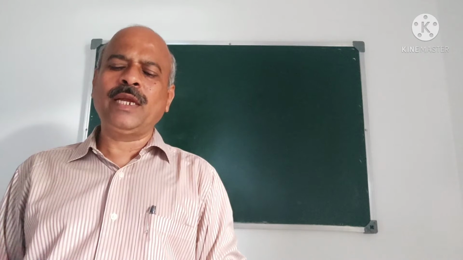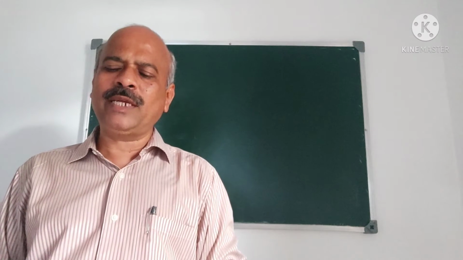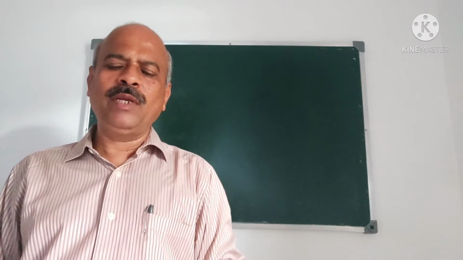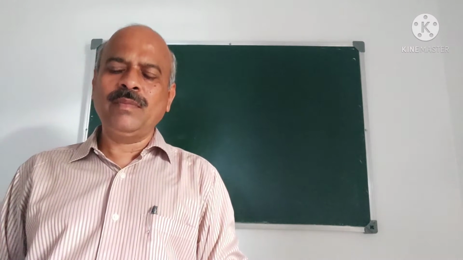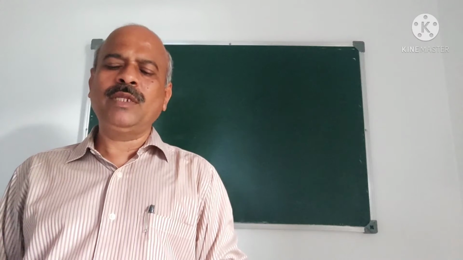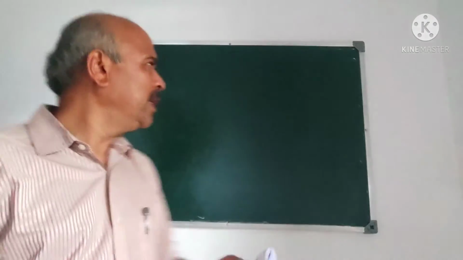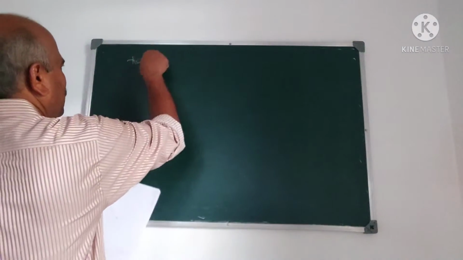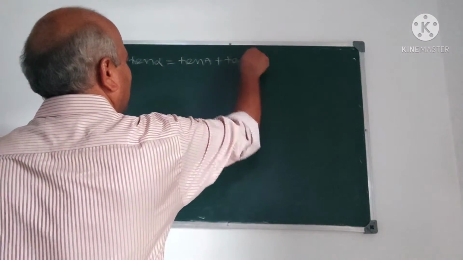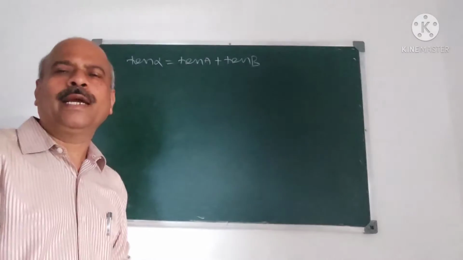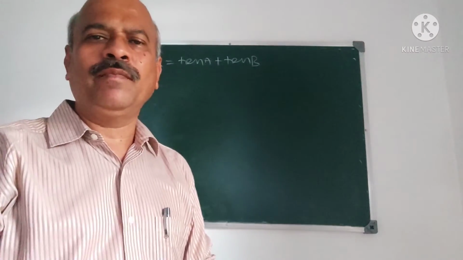If capital A and B be the base angles and alpha be the angle of projection, prove that tan alpha is tan A plus tan B. This is the problem.